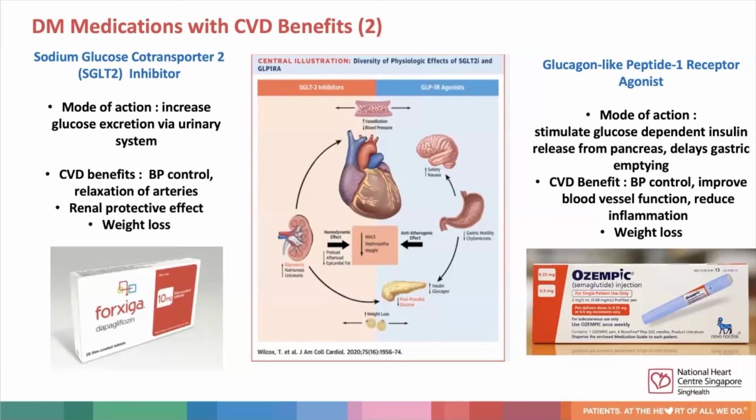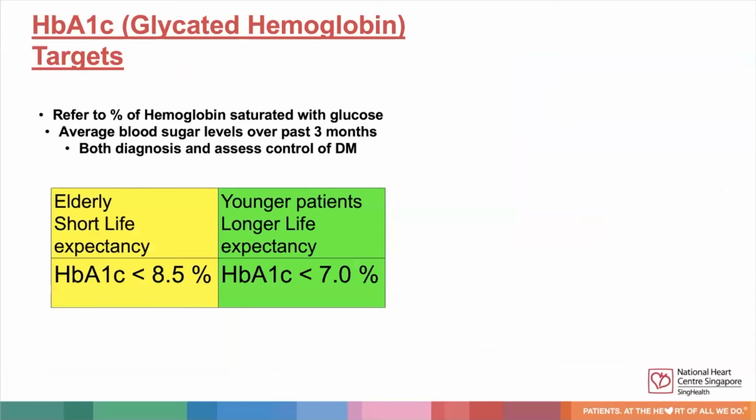After patients are diagnosed with DM and started on medications, we use HbA1c to monitor their sugar or glycemic control. As mentioned earlier, HbA1c refers to the percentage of hemoglobin that's saturated with glucose. It monitors the patient's average blood sugar level over the past 3 months, and is used for both diagnosis and assessment of DM control.